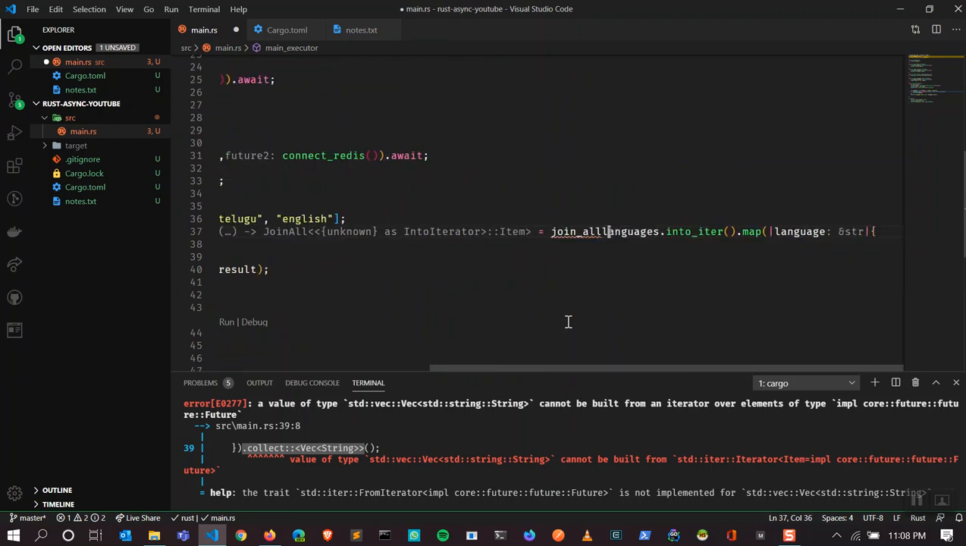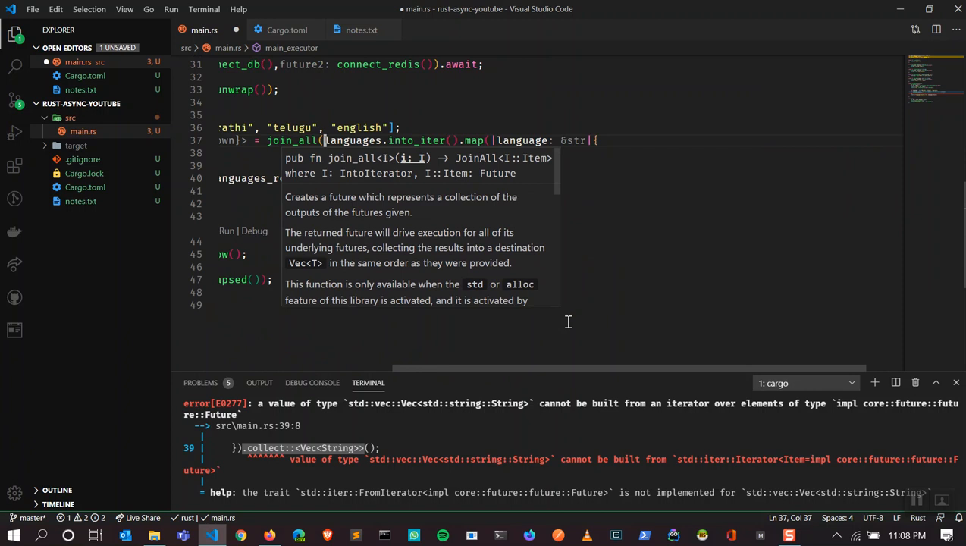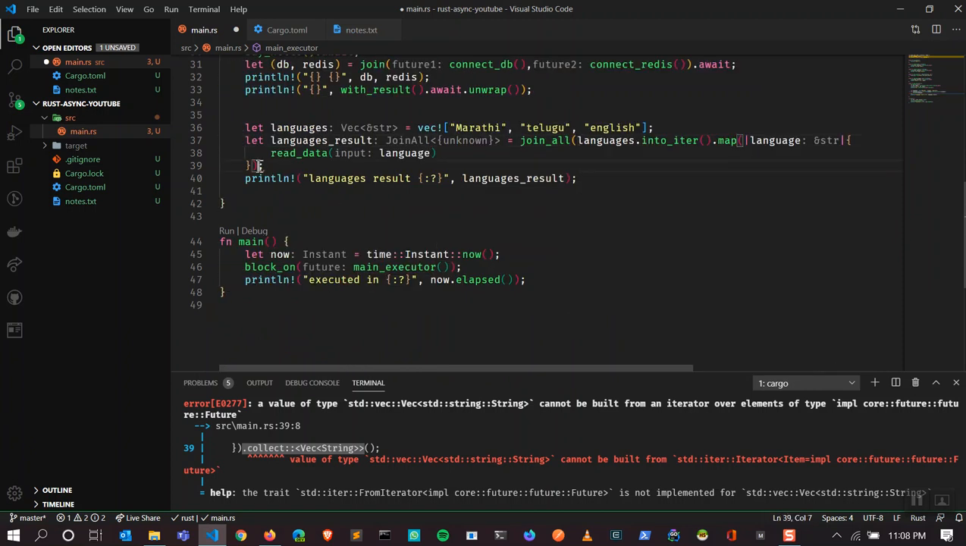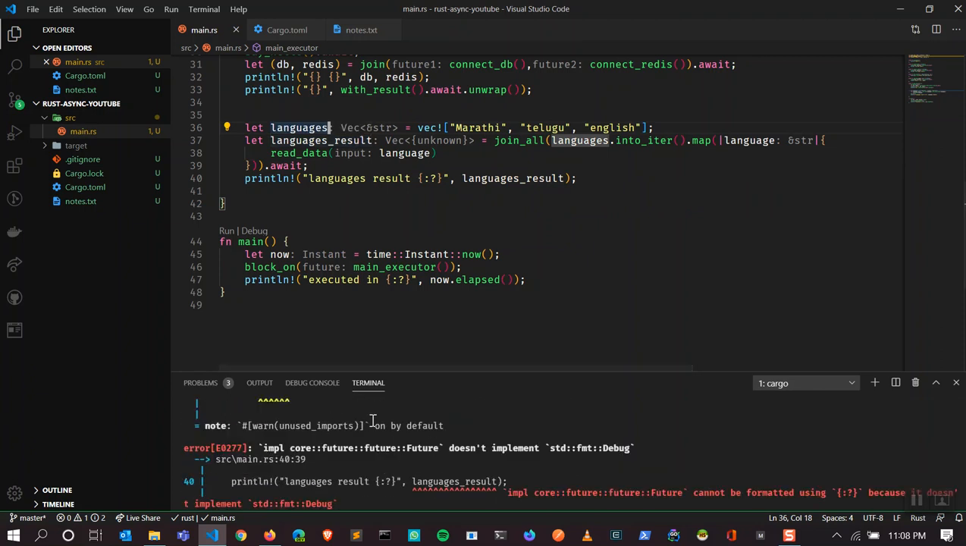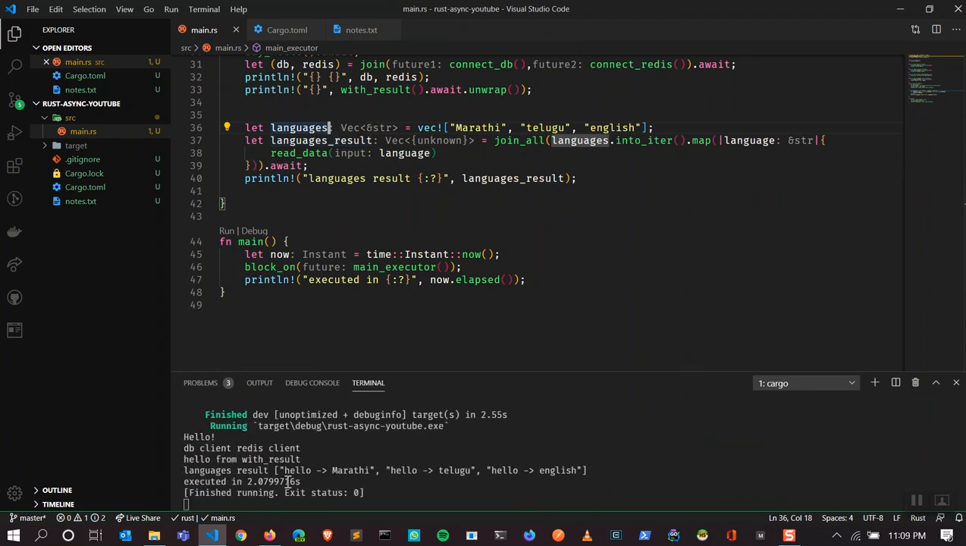I'm adding join all onto it, and right here, since join all returns a future, I have to wait on it. So now it knows that it wants to return the vector. Now you can see instead of taking 4 seconds, it is taking 2 seconds.